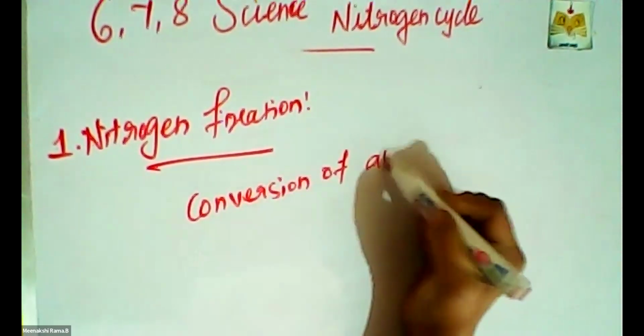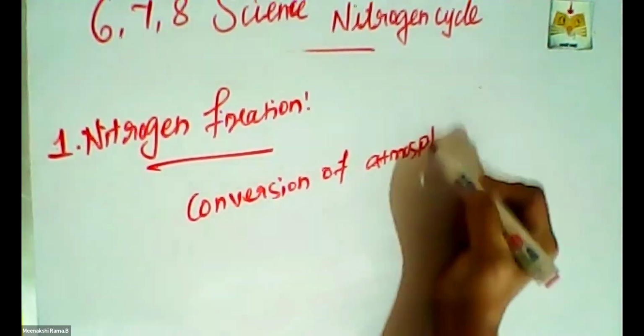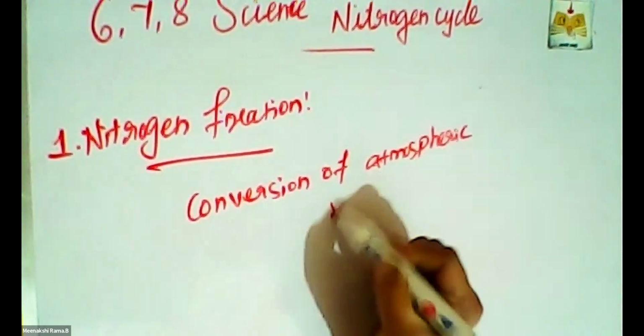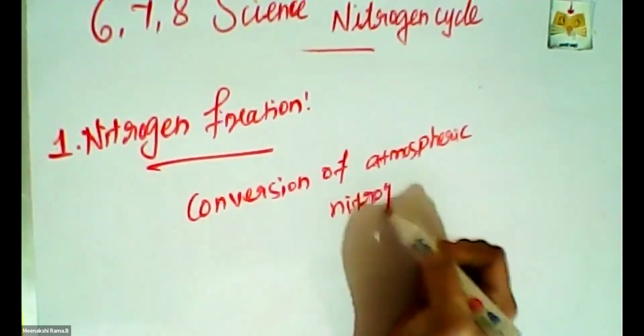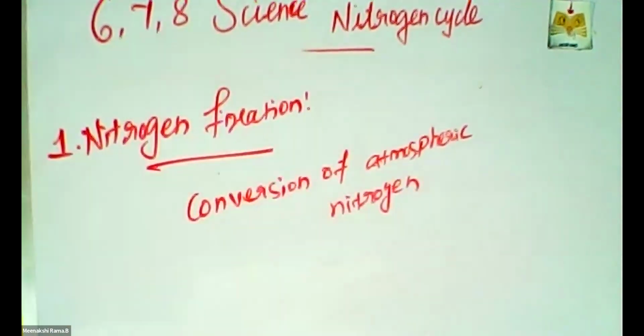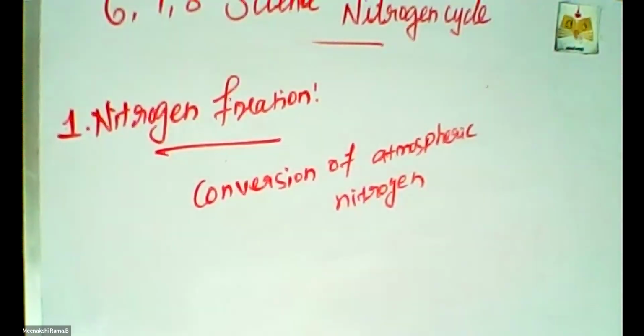The conversion of atmospheric nitrogen is done in this first step of nitrogen fixation. Okay, so in that form, the reactive compounds become available to living organisms.